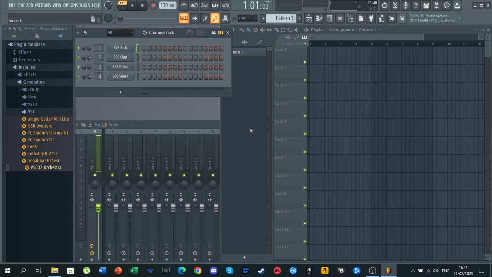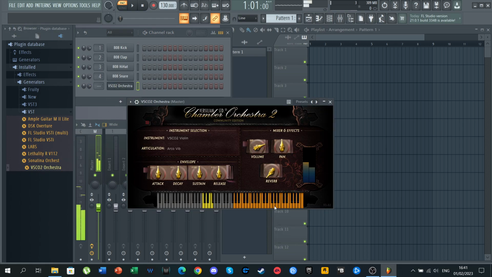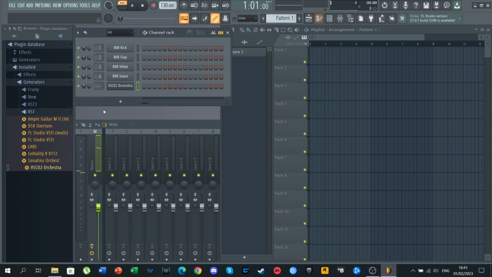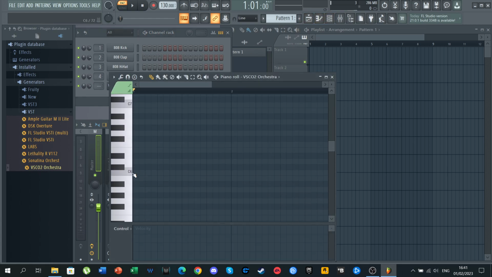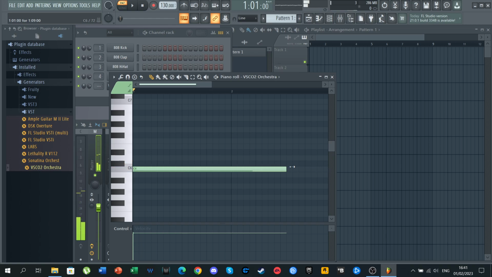So let's start by adding a VCT here, and let's also add some release and some reverb so we can work better with this. There we go. Okay, so for the demonstration in this video, I'm going to use just a simple note. Let's say a C6 one. Let's also make it longer.